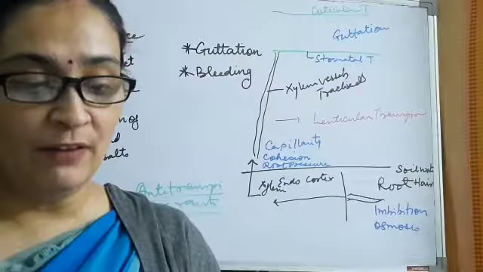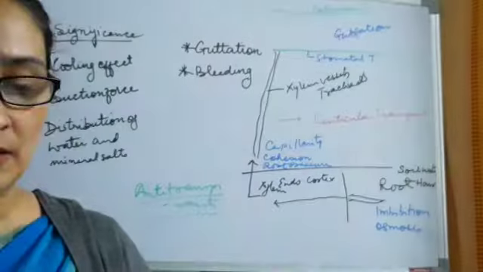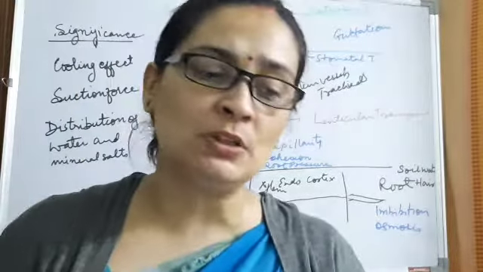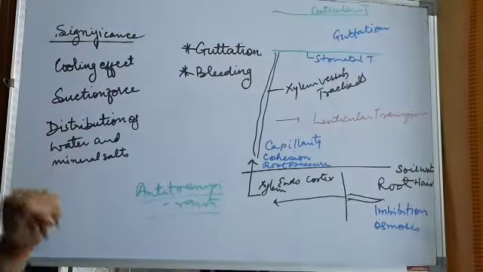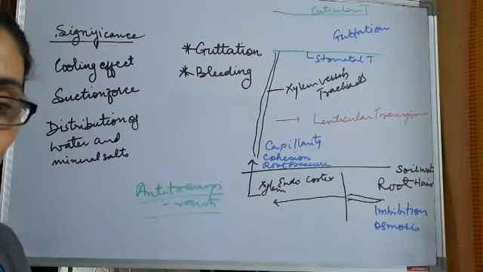So we have discussed the factors that affect transpiration externally. Internal factors we have discussed. We have discussed the adaptations. Now the last part of this chapter talks about the significance of transpiration. So how does transpiration affect the plant? It gives a cooling effect.